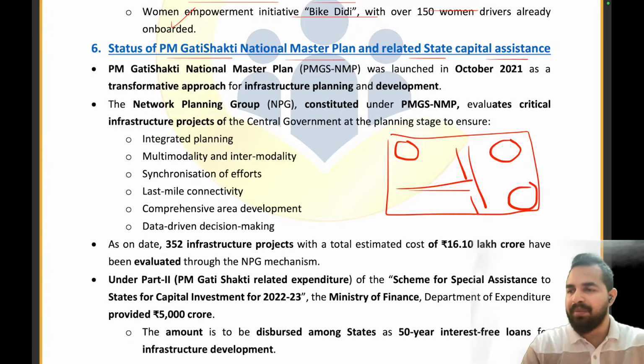So will any person be able to make the most out of these three services? The answer is no. Even they won't be able to make the most out of these roads because the connection between them is not there, right? And when it comes to the railways, the cargo that we receive at the ports, now we want to transport it from one place to another, and there is no linkage between the port and the railway station. So through the railways also we transfer the cargoes, right?